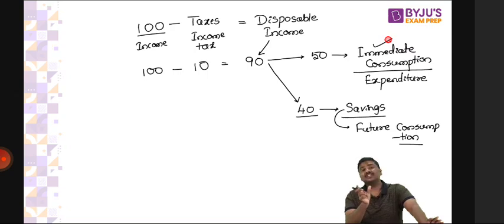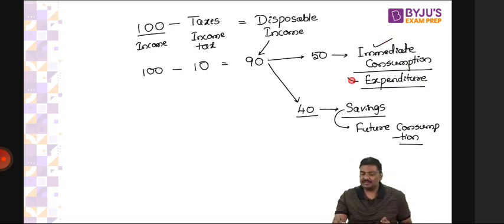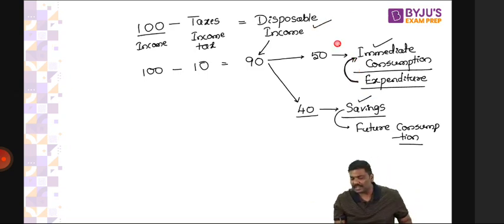Expenditure is nothing but, out of the disposable income, how much money is used for immediate consumption. And savings is nothing but, out of the disposable income, how much money is kept for future consumption. This is the definition. Now let me go to the next step.